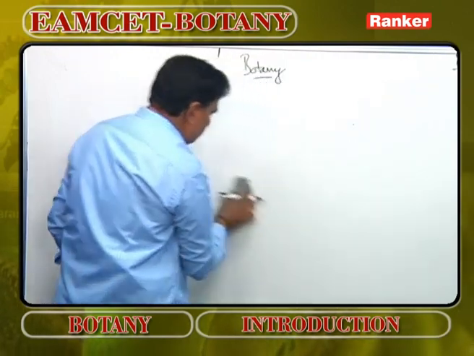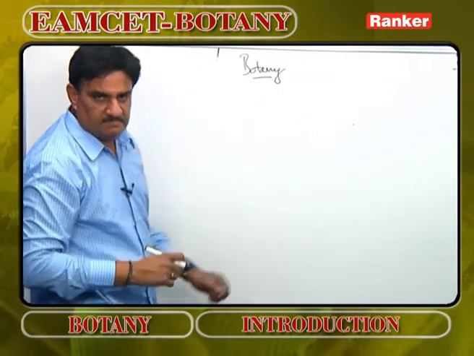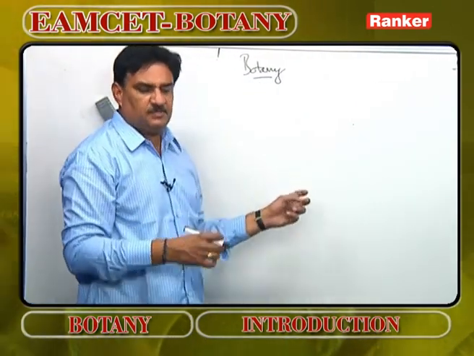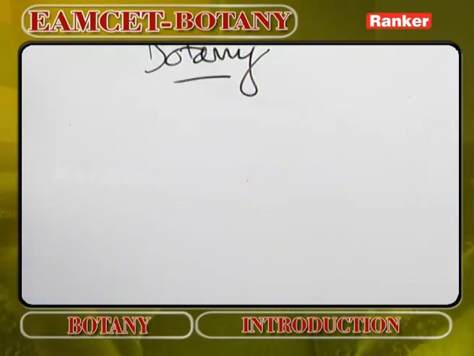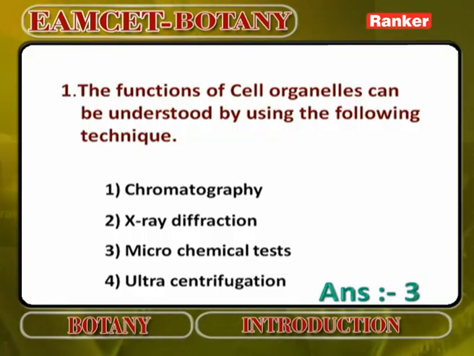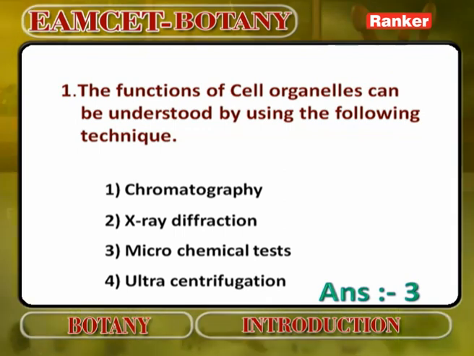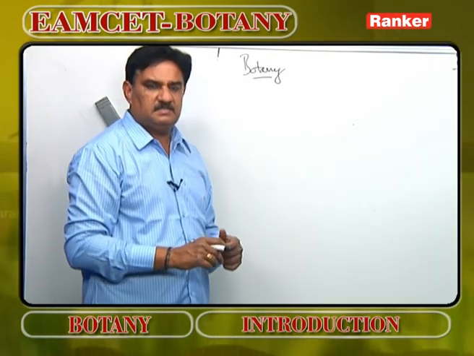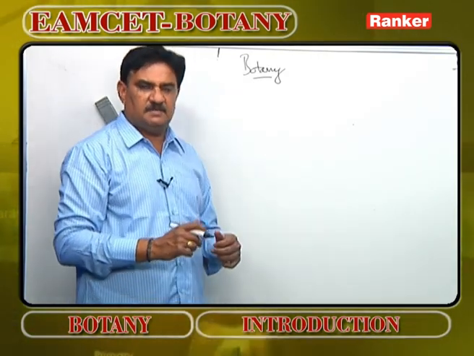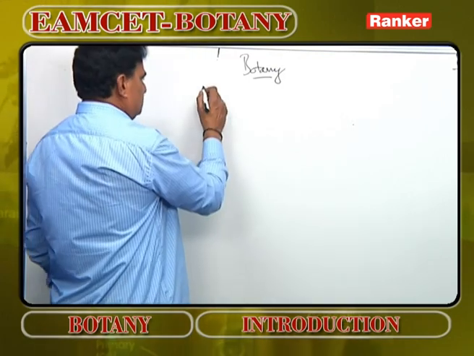Previously, plants and animals were studied together as biology, but as the science progressed and population increased day by day, biology was divided into botany and zoology. Botany dealt only with the study of plants, and zoology dealt with the study of animals. So many things came into existence.